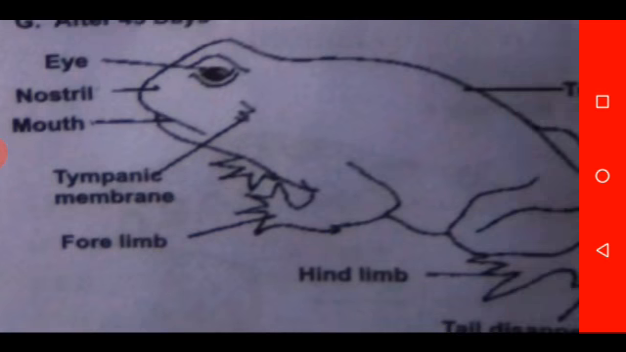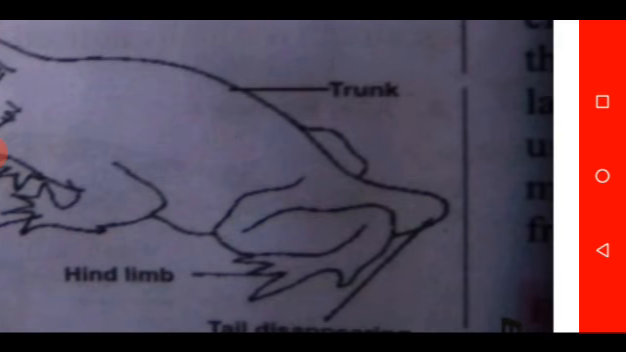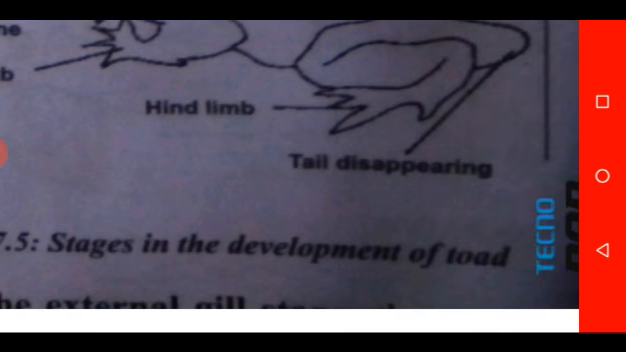At this adult stage, the toad is already a well-developed adult. Then we have the limbs, the forelimbs and the hind limbs. The tail has already disintegrated or disappeared. Then you see the trunk. So this is now a full-fledged, well-developed toad. So these are the stages involved in the development of toad.